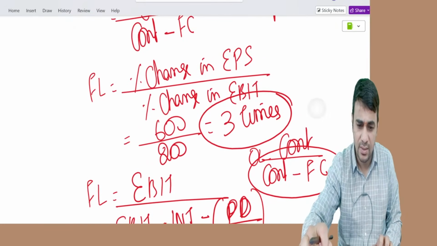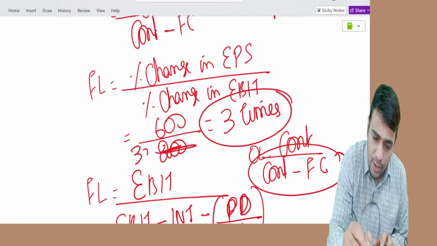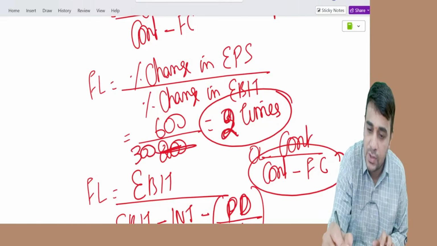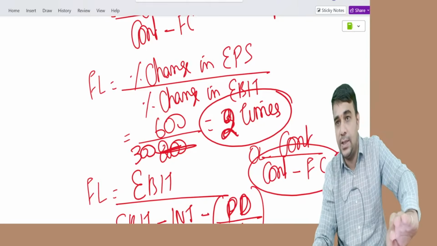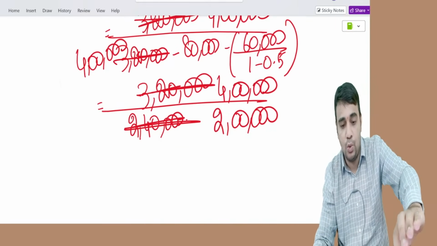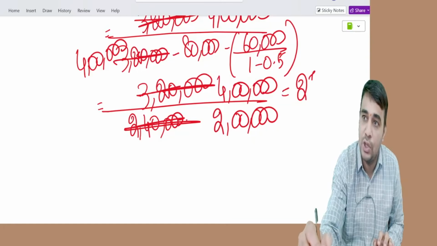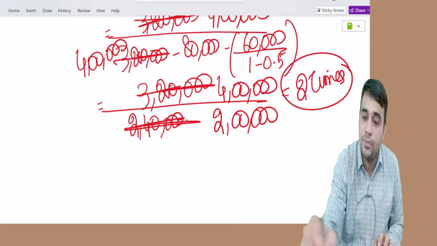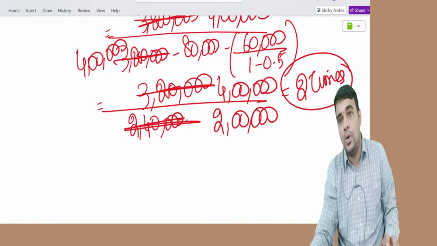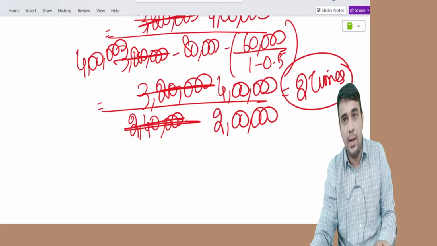What did I write here? I'm sorry about it, friends. Okay, 300, it was 2 times. Percentage change in EBIT was 300, 2 times, and this formula is also giving us 2 times. Any doubts in this? I'll repeat again.